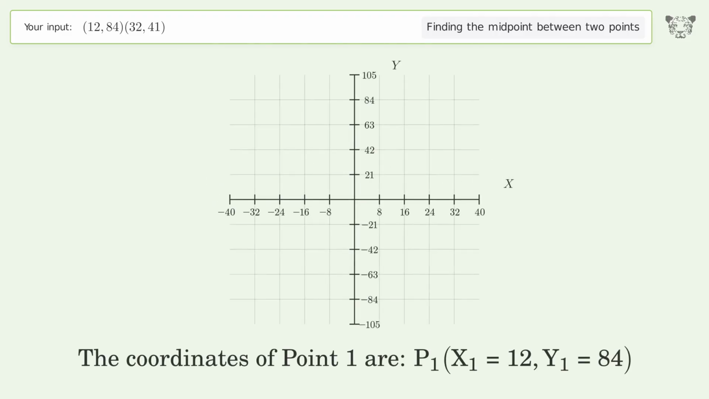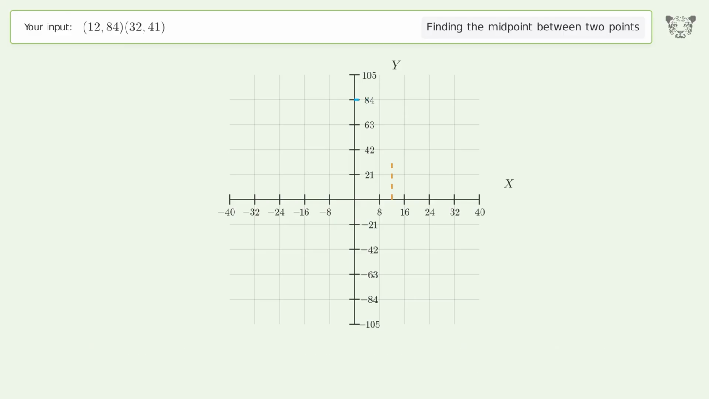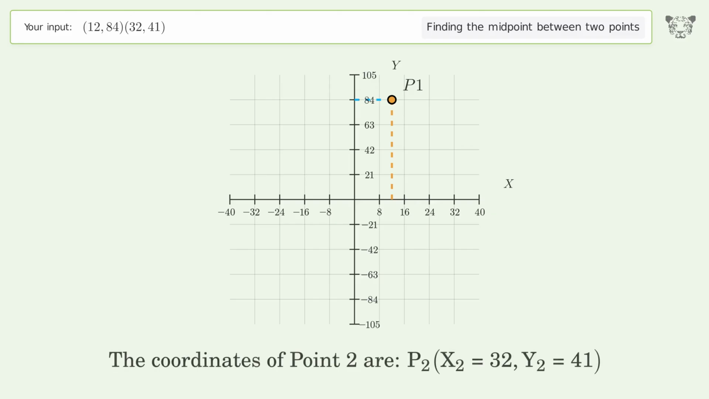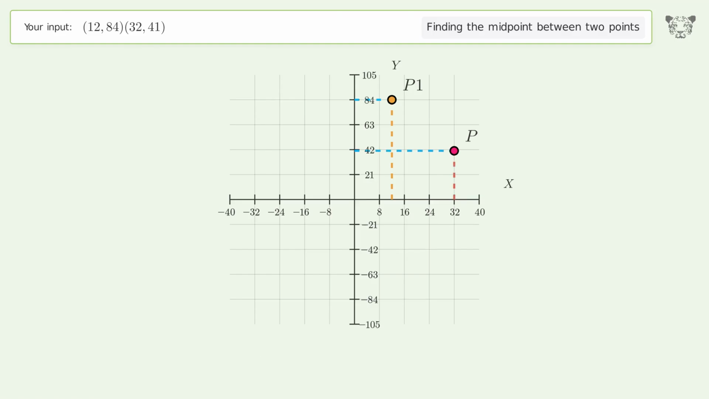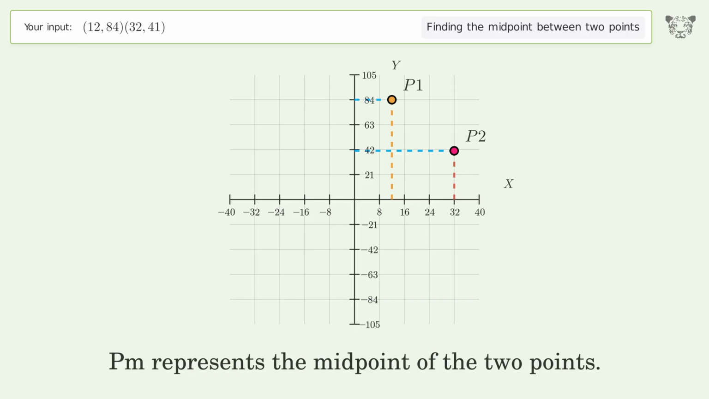The coordinates of point 1 are x1 equals 12, y1 equals 84. The coordinates of point 2 are x2 equals 32, y2 equals 41. PM represents the midpoint of the 2 points.